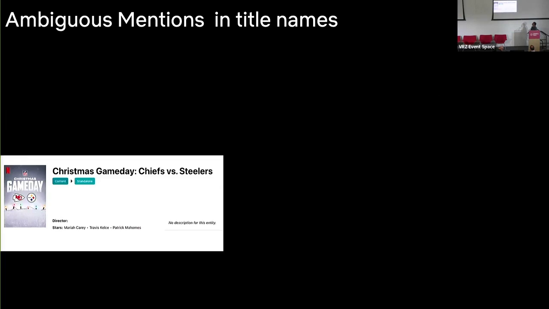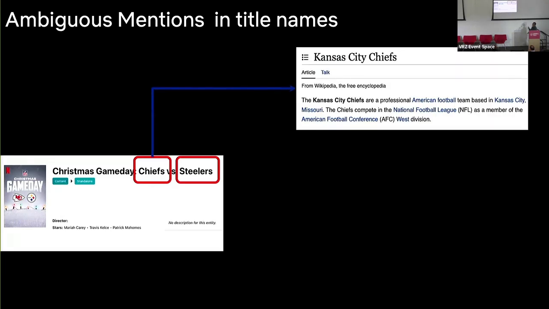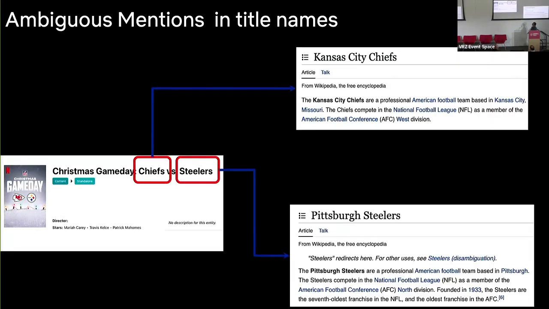So first, in our case, let's suppose this is a title which is very sparse and just has a name. From the title name, we have Chiefs versus Steelers. Our goal is to connect this to the actual team entities, which are Chiefs and Steelers.